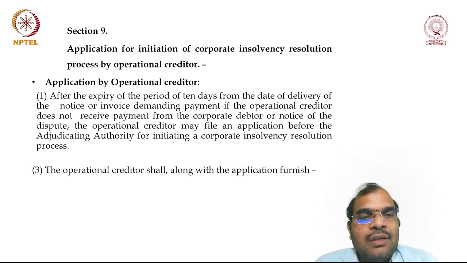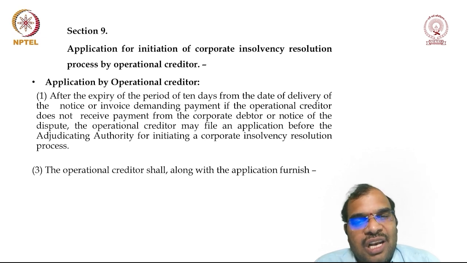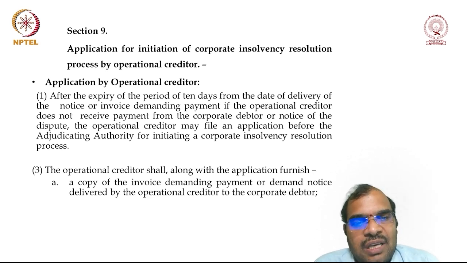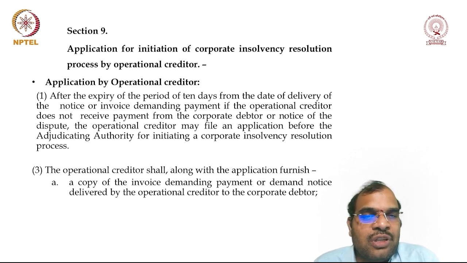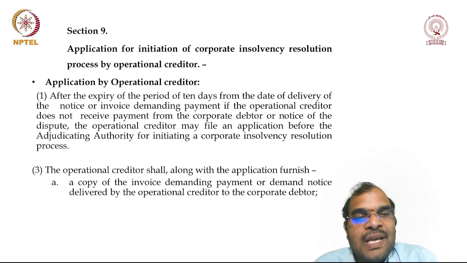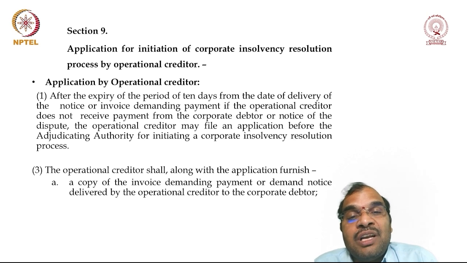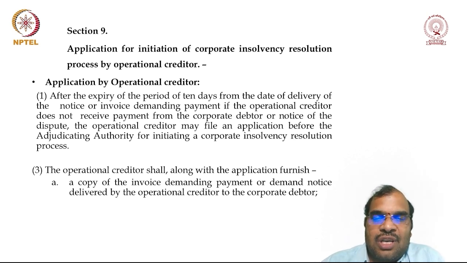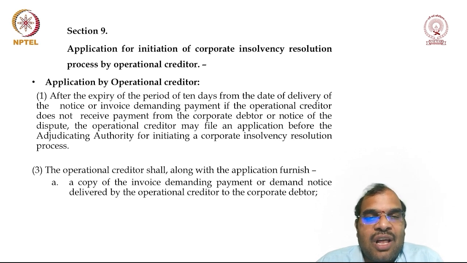Then the operational creditor shall, along with the application, submit what? A copy of the invoice demanding payment or demand notice delivered by the operational creditor to the corporate debtor. Already he must have issued the demand notice, so whatever it is, you are supposed to submit that copy along with the application.